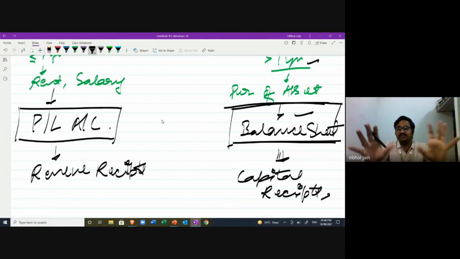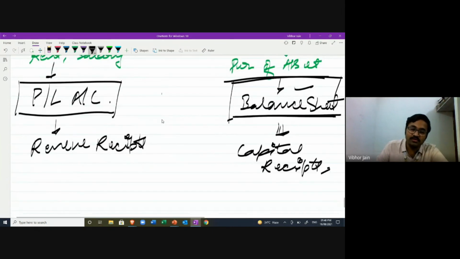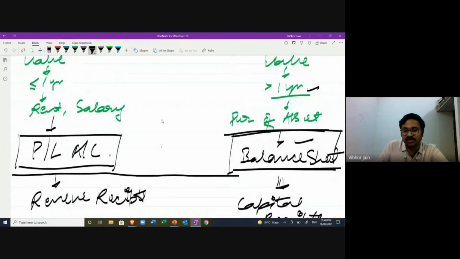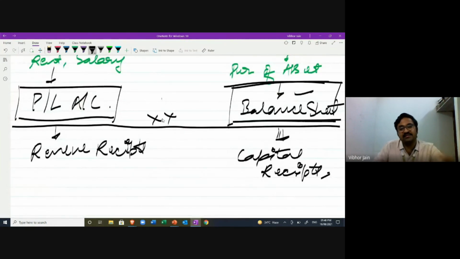This is just one definition of revenue and capital. I'll explain it more. So when I talk about revenue receipts, this was a separate topic that I wanted to conclude. Now I'm coming back to revenue and capital, and then I'm going to link all the things together.